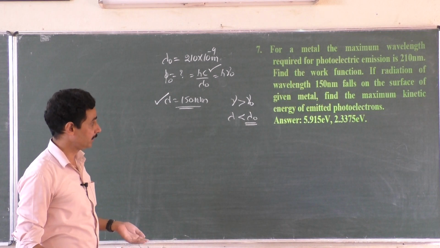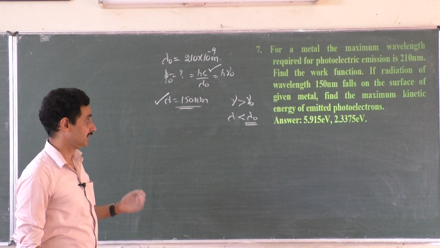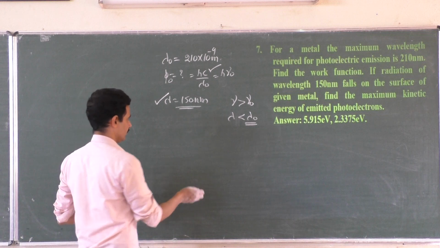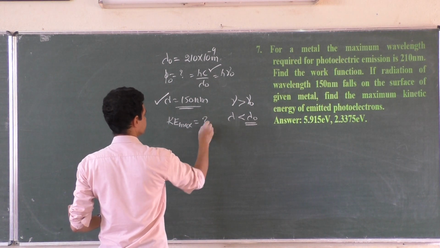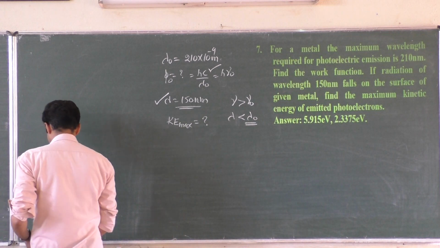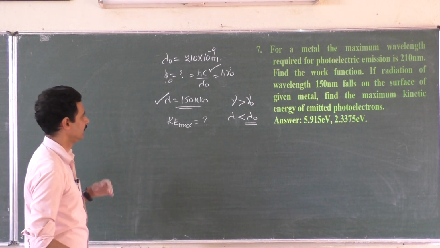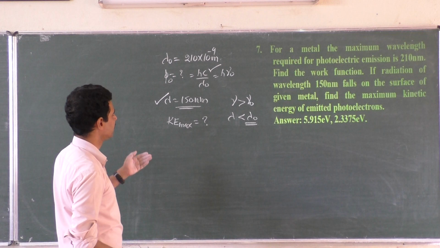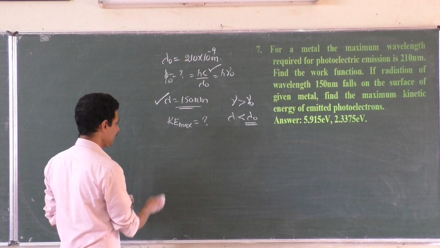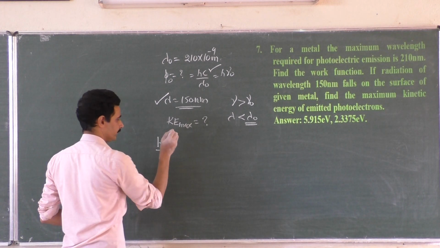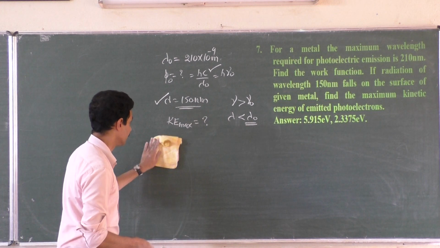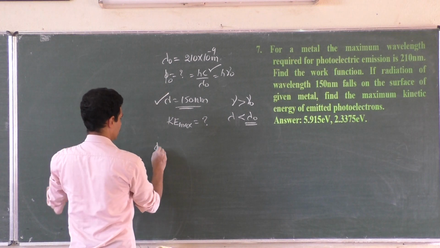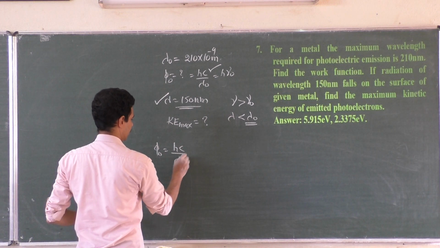When 150 nanometer falls on the surface, find the maximum kinetic energy of electrons. So, what is kinetic energy maximum? Okay, we will solve it now. Everything should be written in the form of lambda. Incident energy, hc by lambda. We will find out the work function first, right? What is work function? Phi naught is equal to hc by lambda naught.